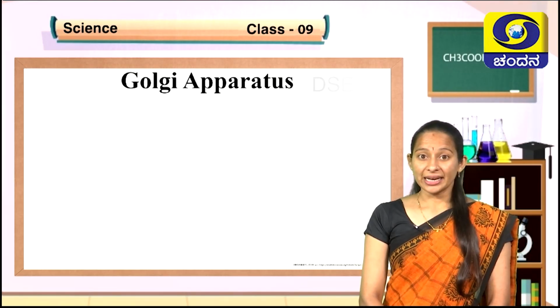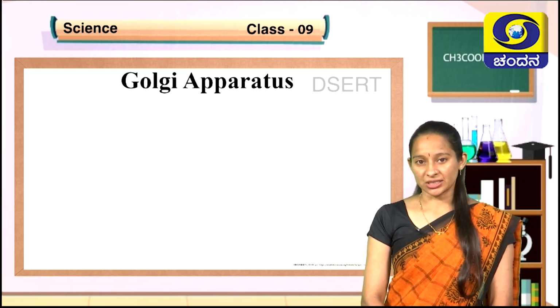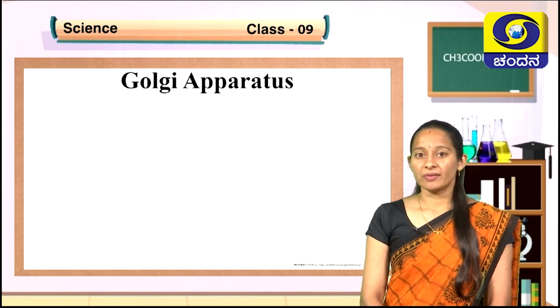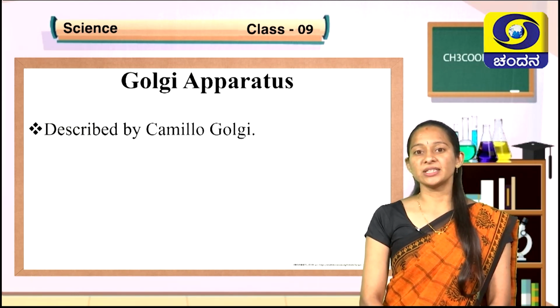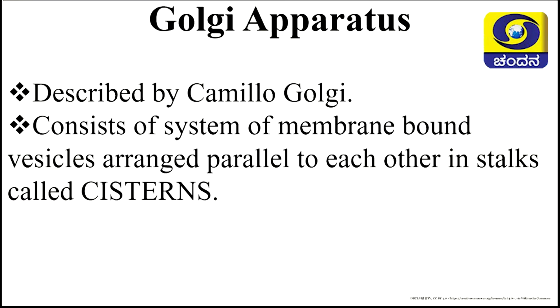Now, let us learn about another cell organelle, that is Golgi apparatus. Why the name Golgi apparatus? That is because it was first discovered by a scientist called Camillo Golgi. It consists of system of membrane bound vesicles arranged parallel to each other in stalks called cisterns. This is also a membrane bound cell organelle.